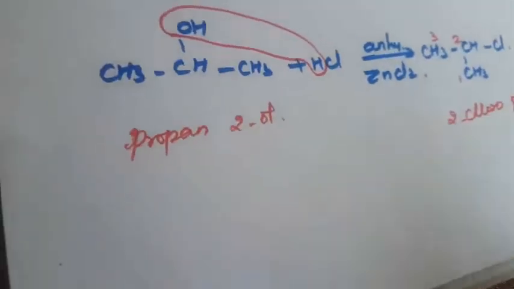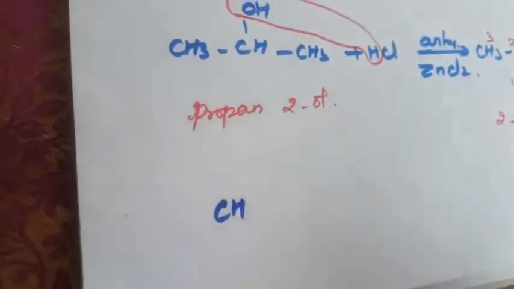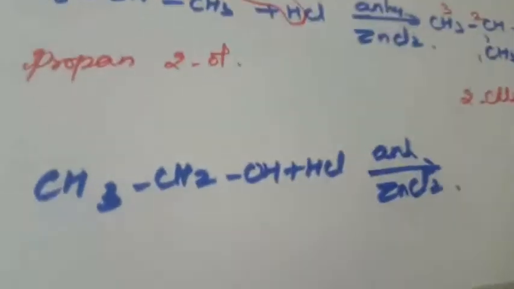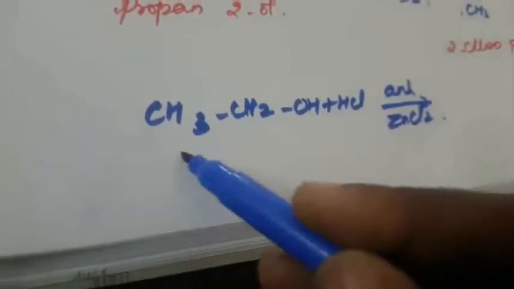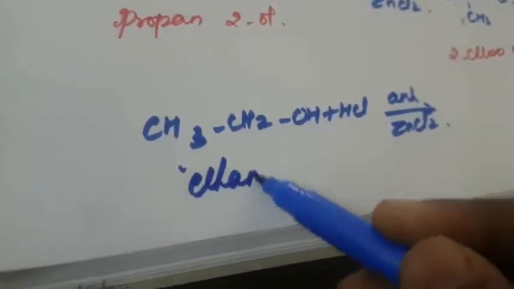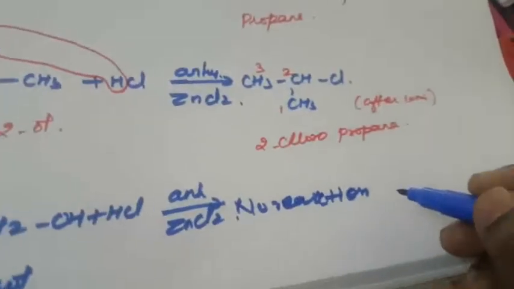Next one is the primary alcohol. When the primary alcohol reacts with Lucas reagent, what is the name of this compound? It has a 2-carbon root word, so it is ethanol. Ethanol reacts with Lucas reagent, and no reaction occurs at room temperature.